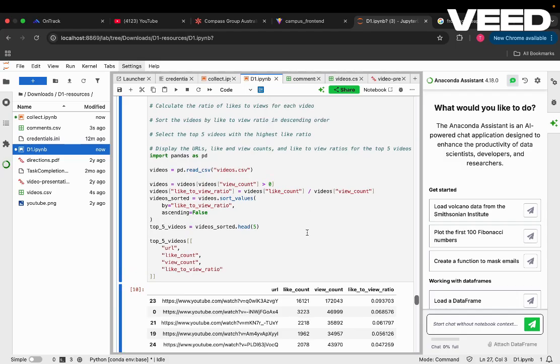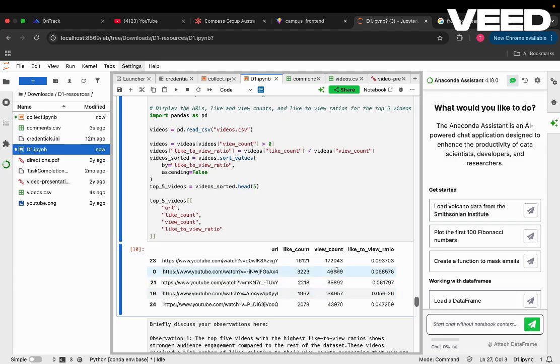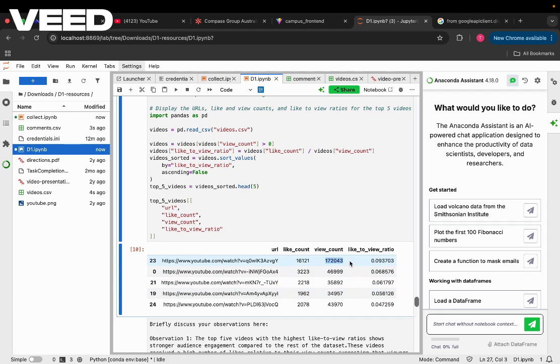Also, the videos with the highest engagement ratio were not necessarily those with the highest total views, because you can see that we have the view count 172,043 views, which is not the highest in the dataset, but achieved the best engagement ratio.